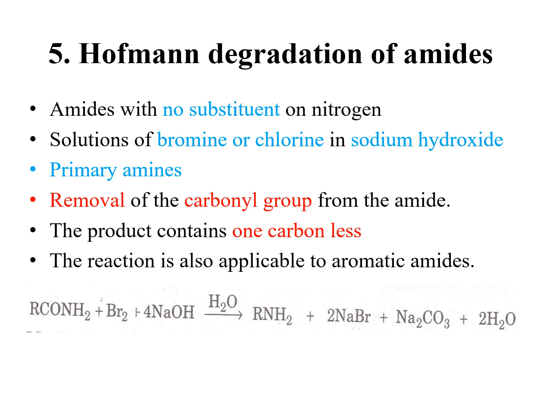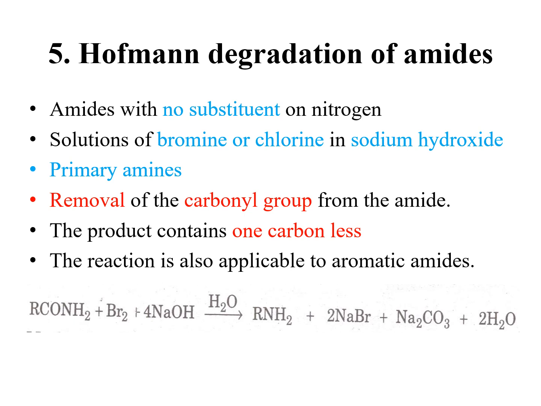As I told you at the start, there are two ways for production of amines from amide. One was reduction and the other is degradation. Whenever there is the word degradation, it means there is a breakage of something. So in this preparative method, the carbon chain will be broken and we shall get n minus 1 carbon atoms in the product. The reaction is also applicable to aromatic amides.